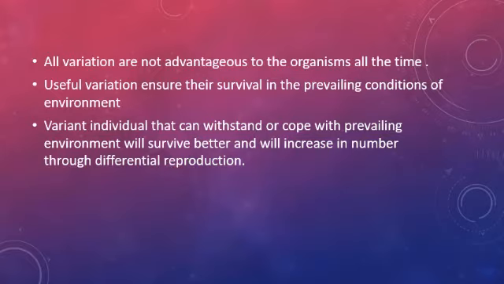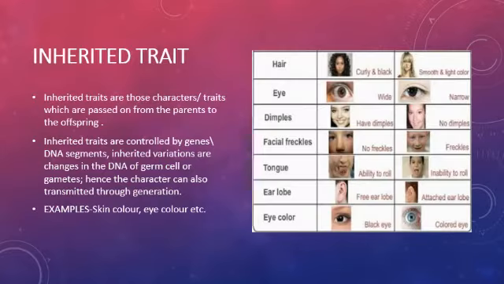So variation is very important. That is the basis of evolution, which changes the characters from generation to generation. If that variation makes no harm to the organism, it can be carried from generation to generation, and with the help of that we can be more adjustable to our surroundings. So this is about heredity and variation, and next we will deal with inherited traits.